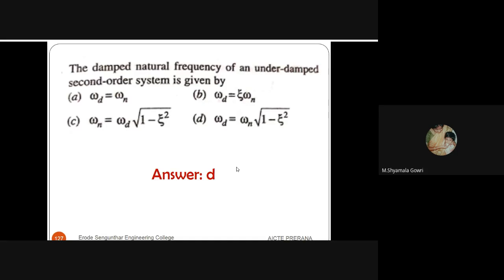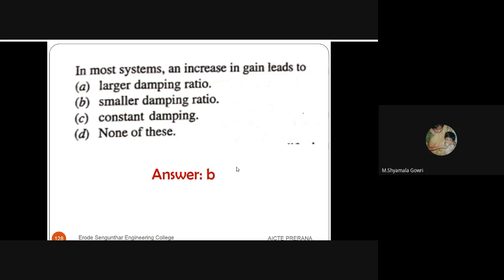Next, the damped frequency of an underdamped second order system is omega d equal to omega n into square root of 1 minus epsilon square. In most systems, an increase in gain leads to a smaller damping ratio.